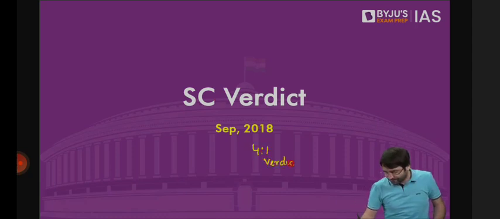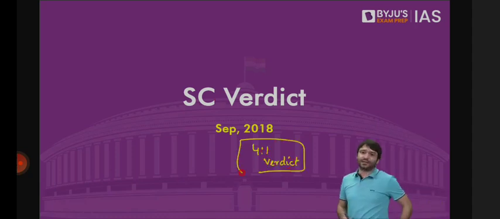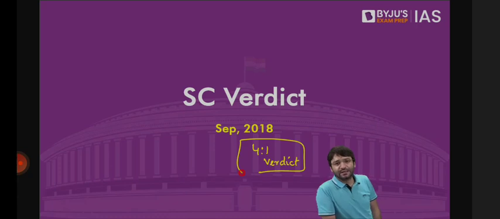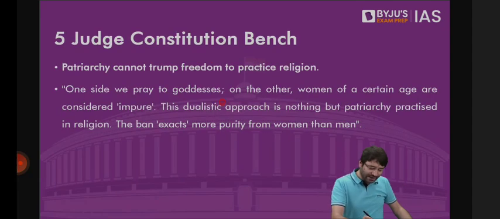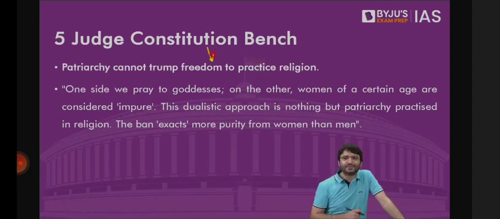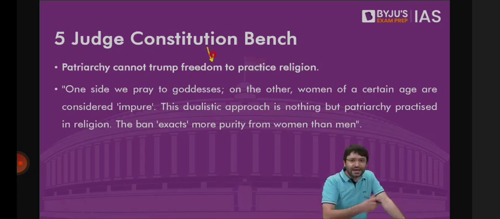In September 2018, this Constitution bench of 5 judges gave a verdict 4:1. That means 4 judges were in favor, 1 was against. And 4 judges said women of all age groups may pray at Shabarimala because patriarchy cannot trump freedom to practice your religion. This rule, which bans the entry of women between 14 to 50 of menstruating age from entering the temple, is a patriarchal rule. This rule cannot prohibit this woman group to practice their religion because they also have the fundamental right to practice their religion and enter the Shabarimala temple.